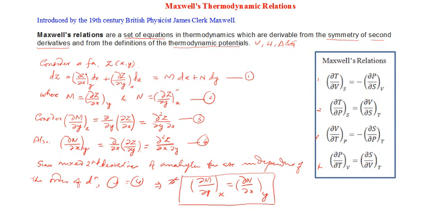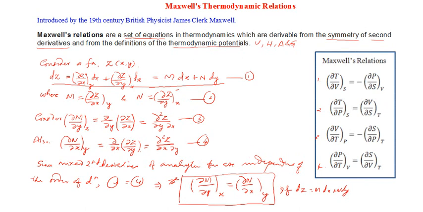So what is the nature of the exact differential? Equation number 1 defines the nature of an exact differential. That is, if dz can be written as M dx plus N dy, then this partial derivative will be equal.